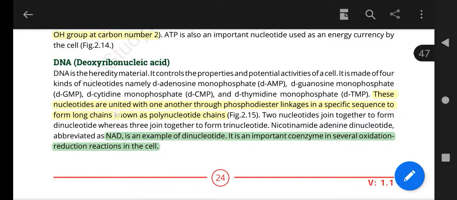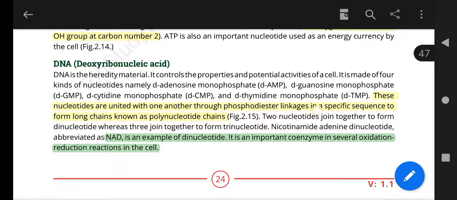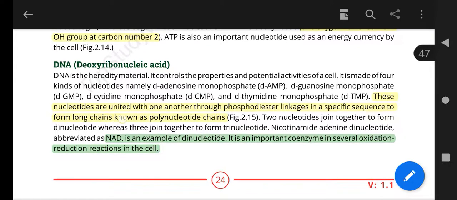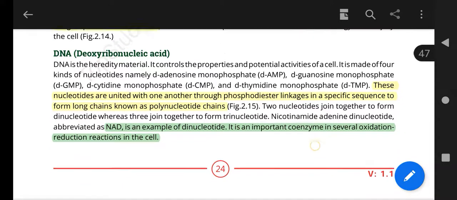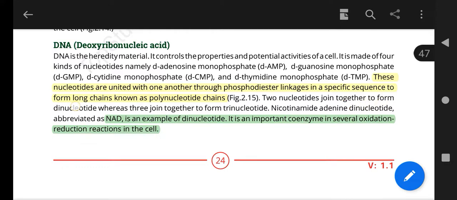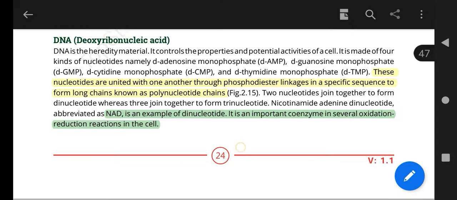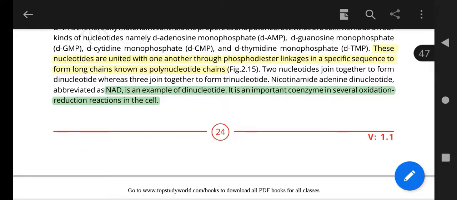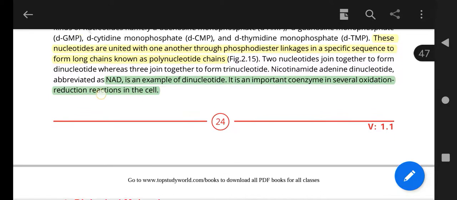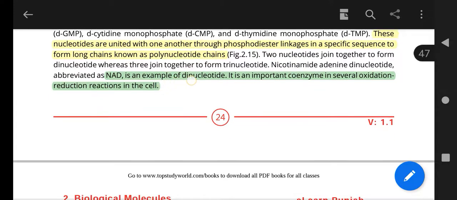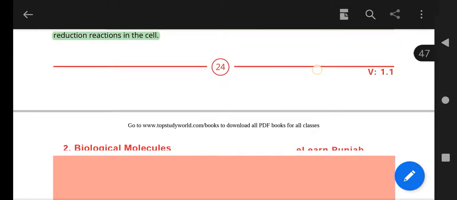These nucleotides are united with one another through phosphodiester linkage in a specific sequence to form long chains known as a polynucleotide chain. 2 nucleotides join together to form a dinucleotide, whereas if 3 nucleotides are joined together, they are called a trinucleotide. NAD, nicotinamide adenine dinucleotide. As the name represents, it is a dinucleotide and it is a coenzyme that is used in several oxidation reduction reactions in the cells.